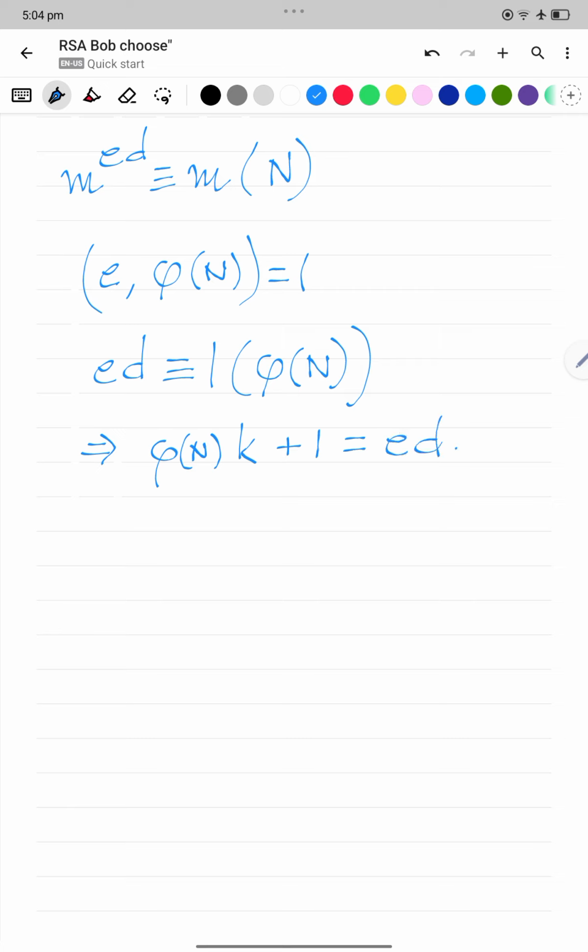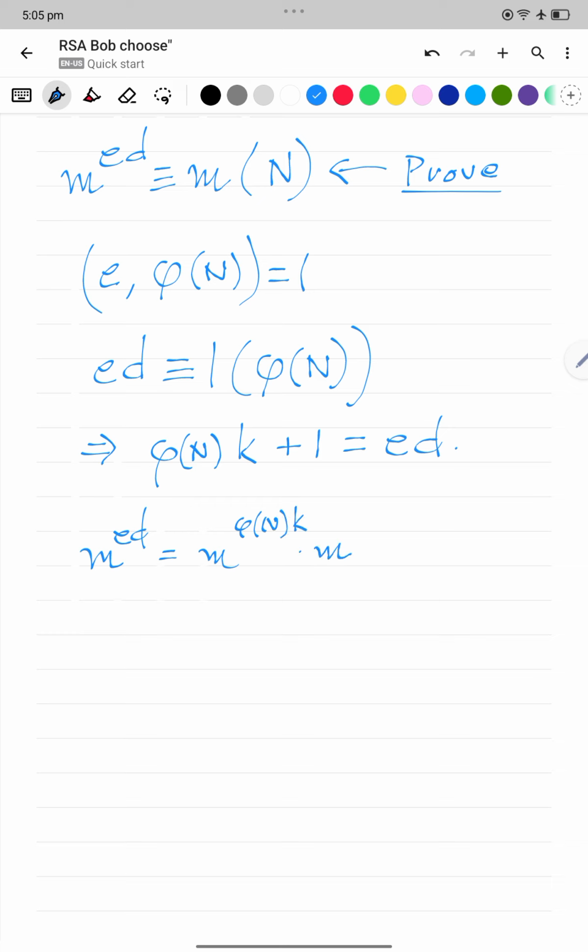Now if we consider this equation, we want to prove this, this is our affirmation. So now m to the ed boils down to m to the phi n k times m.